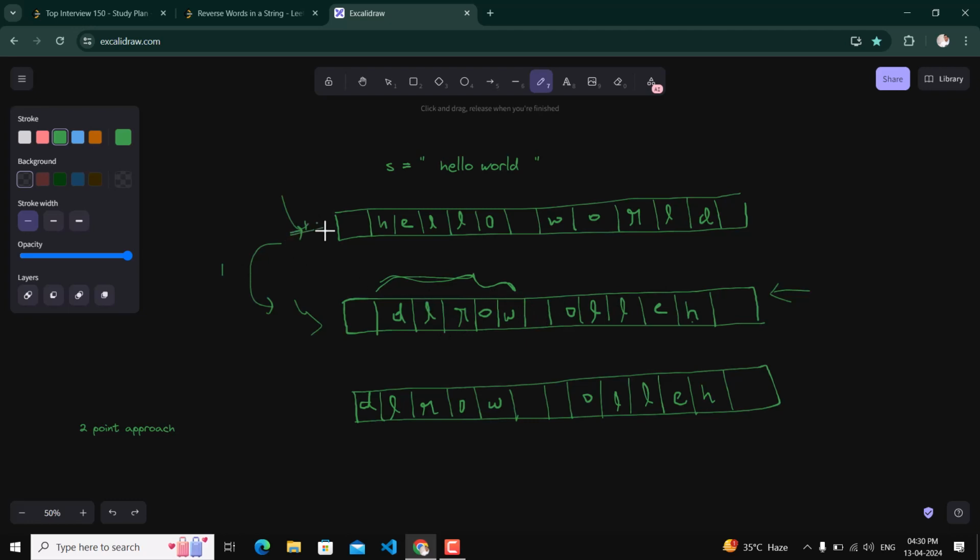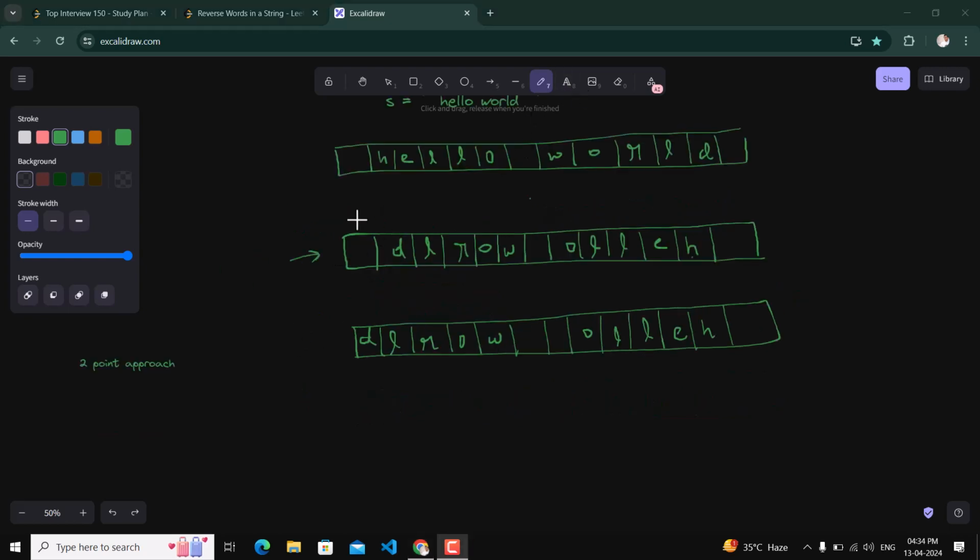So first of all we will reverse this array, then after reversing it will be this one. And what we will do, we will use a two pointer approach to maintain the left and right of the word. Our left and right pointers will contain a whole word. Then we will reverse this whole word. So what we have to do is place the left and right pointers in place, and then everything will be resolved. We will first place these left and right pointers in their correct positions. Then we will reverse those words, and along with this we will remove any extra space that we have in our array. So what we have done, we have reversed this, we have left and right pointers.